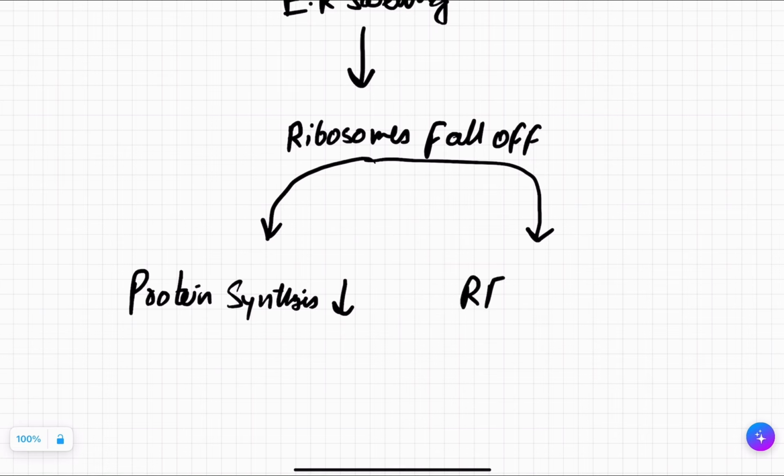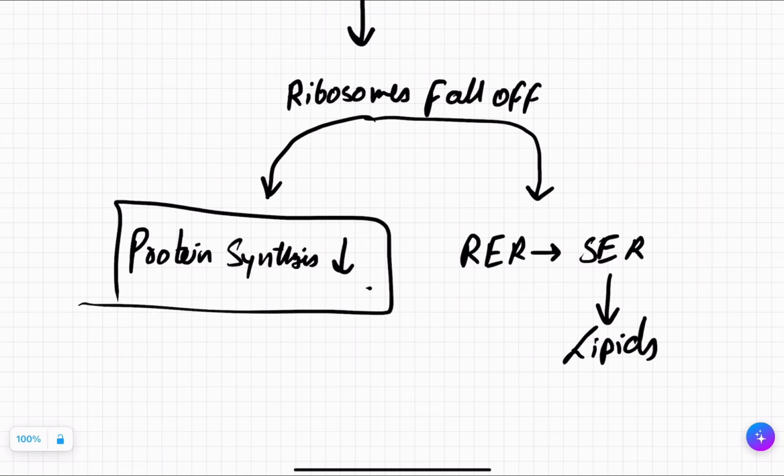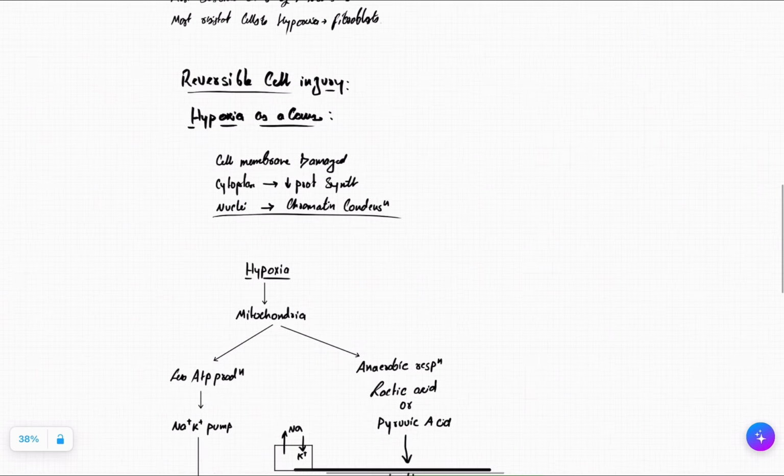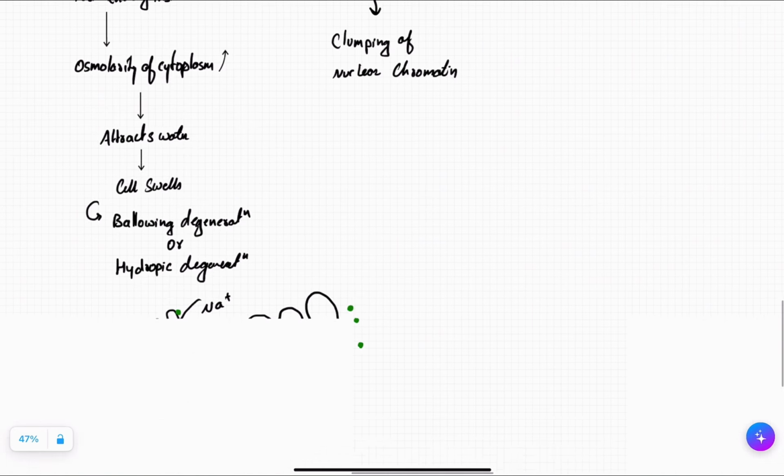Now, RER has converted into SER. What is the function of SER? Synthesis of lipids. So this is the reason why when an organ is not working properly, let's say your liver, they start producing fats or lipids, and we call it what? Fatty liver. So always remember it. So as a result, what happened? We saw protein synthesis is disrupted. Did I say this will be another thing? Right?